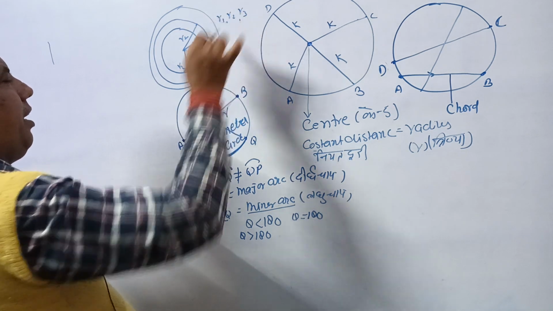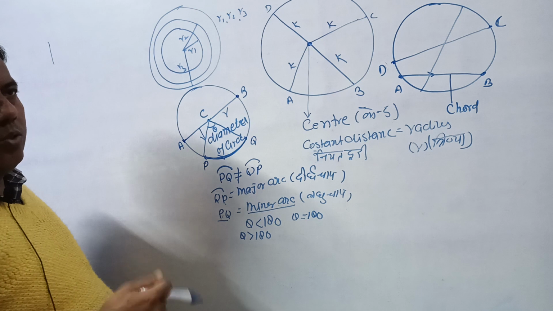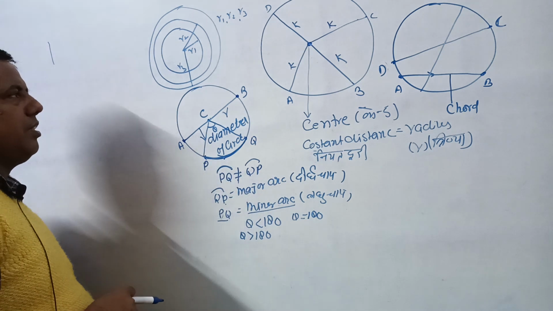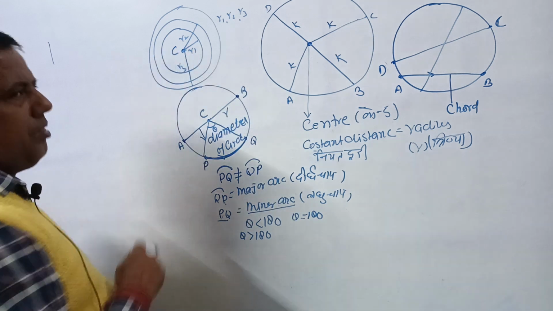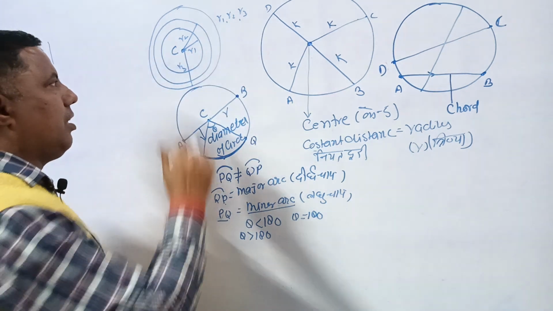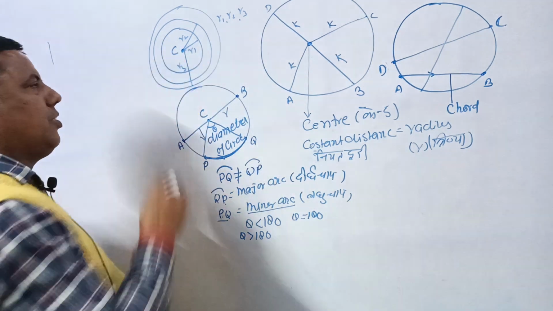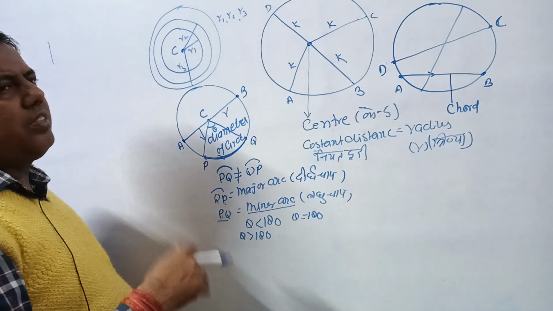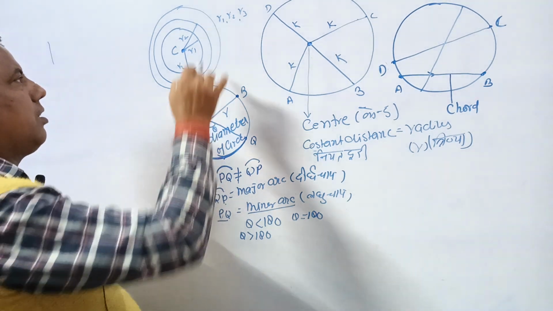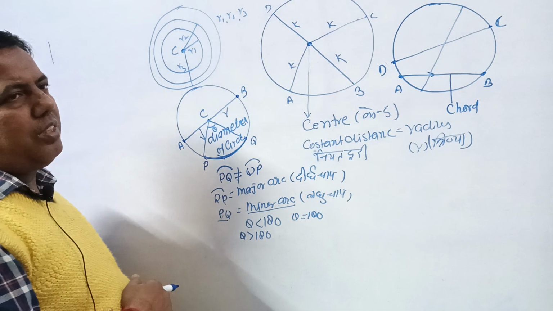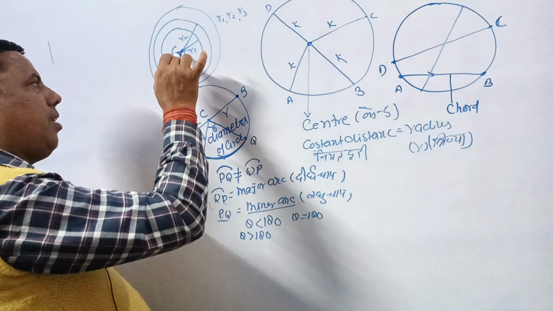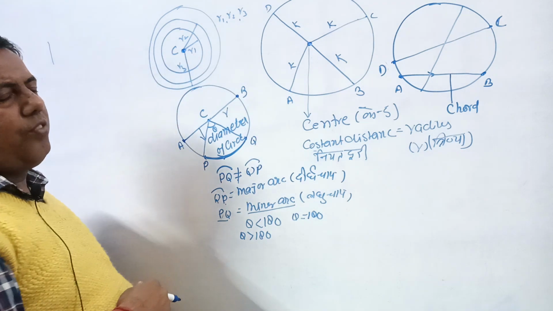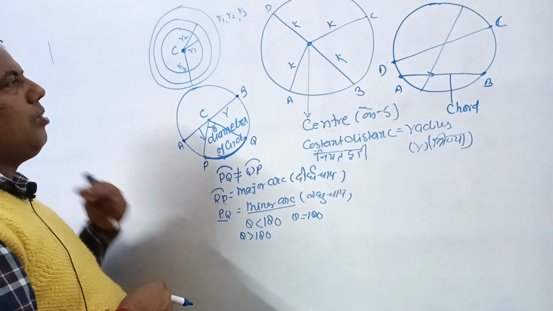The radii are different, but the center of these circles is the same. If the circles have the same center and different radii, they are known as concentric circles.